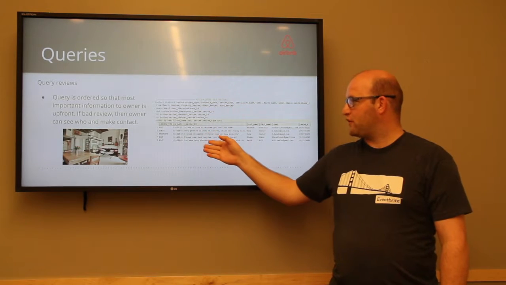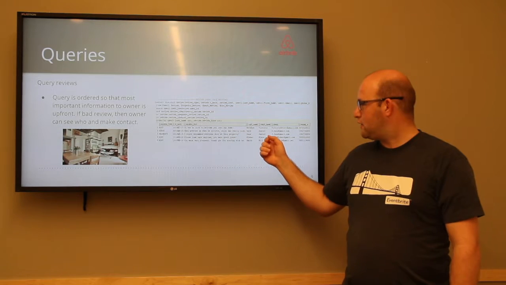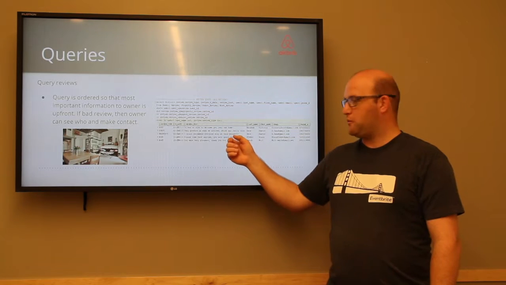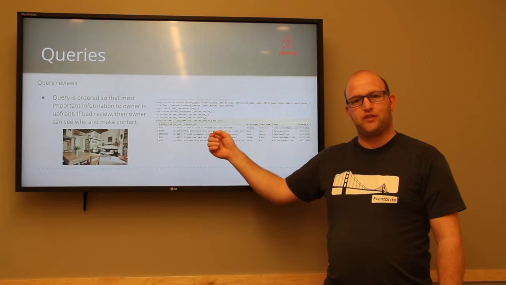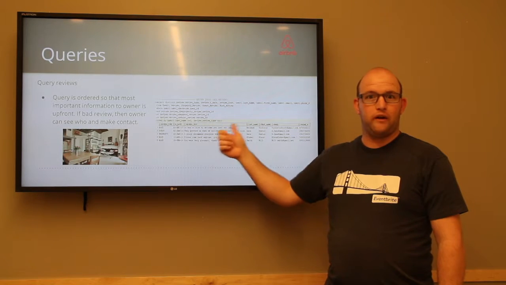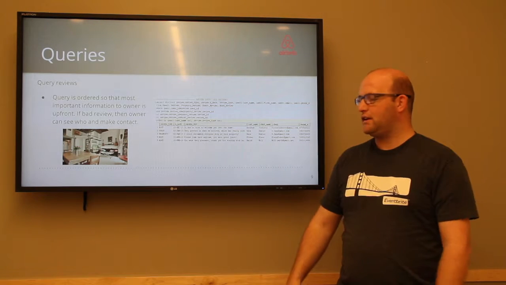And this allows the person, when they see the text, if they want to continue on, to look at the contact information, they can. For example, if it's a bad review, especially from an owner perspective, you'll want to know that. But this saves time by being able to say, oh, that's a good review, good. Or if this is a bad review, okay, now I need to do something. And that's why we ordered it the way we did.